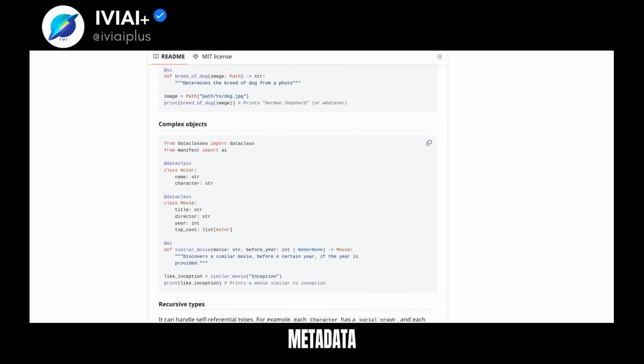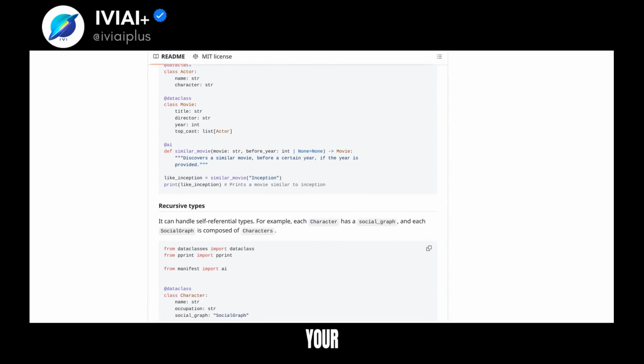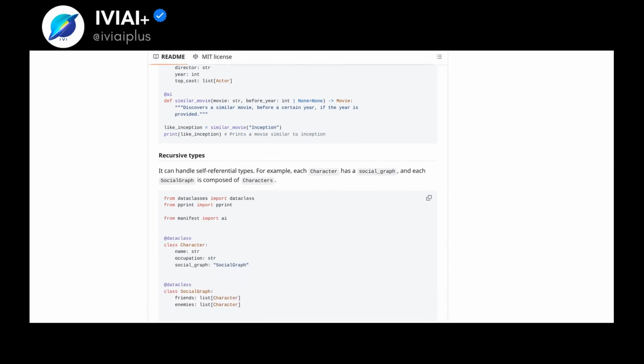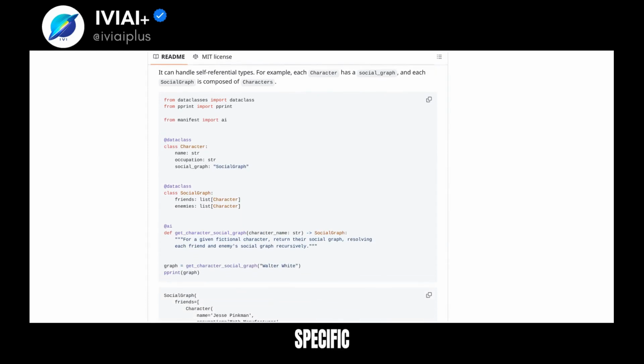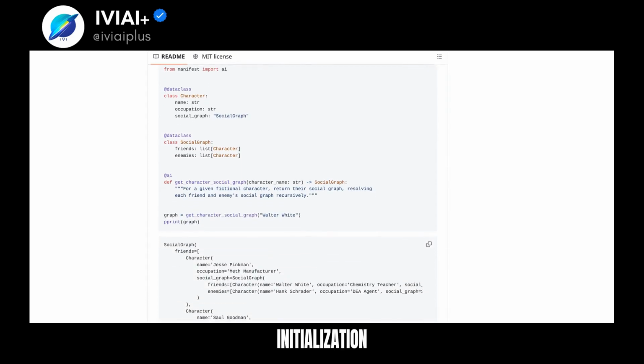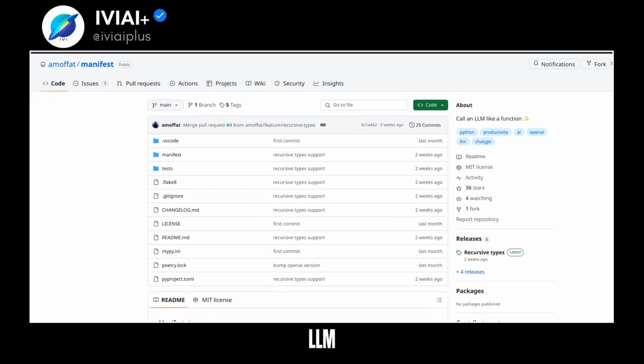Manifest uses runtime metadata to compose prompts and pass responses. To optimize, name your functions, add type hints, and write informative docstrings. Limitations include no REPL support and specific type restrictions. Initialization is straightforward with ambient LLM credentials. Manifest: call an LLM like a function.